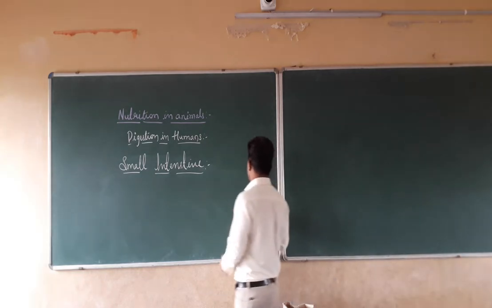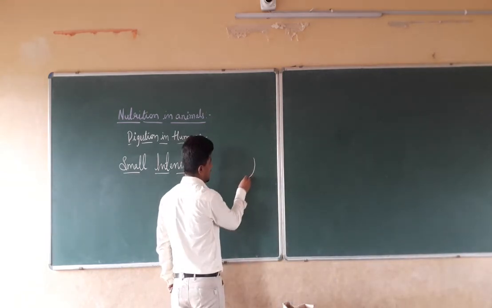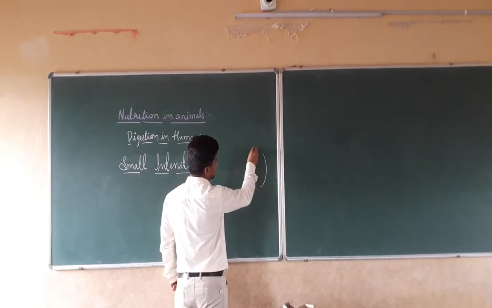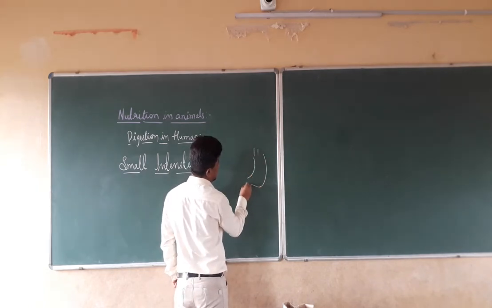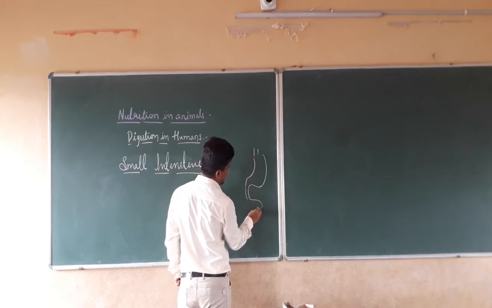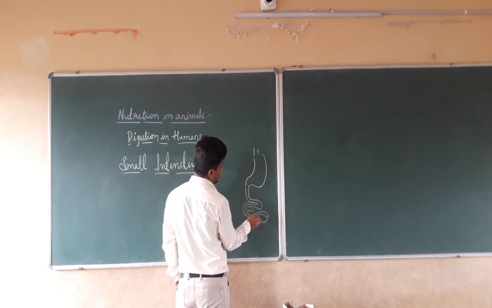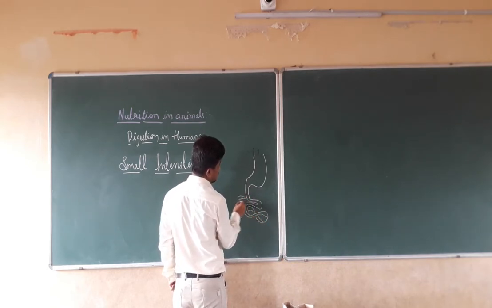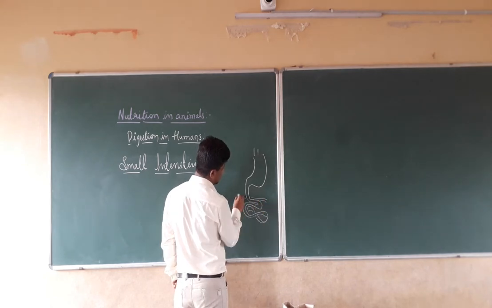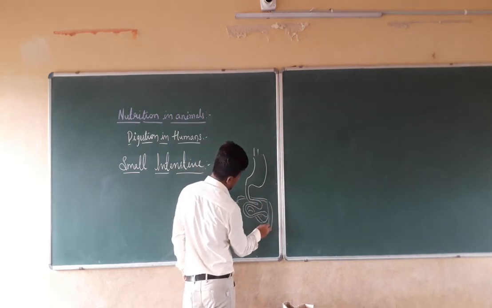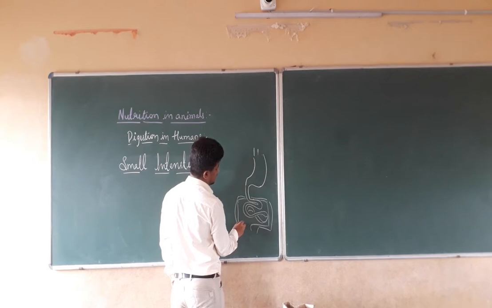If you take the example here, the stomach is present like this, and it is connected to the small intestine, which is a highly coiled structure, and it is present here.